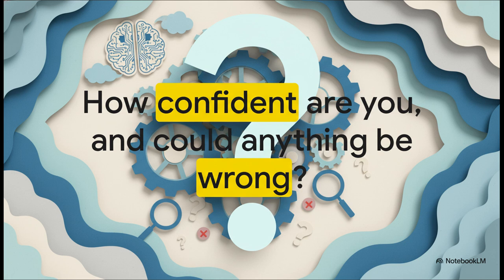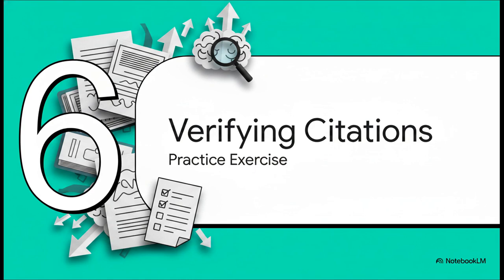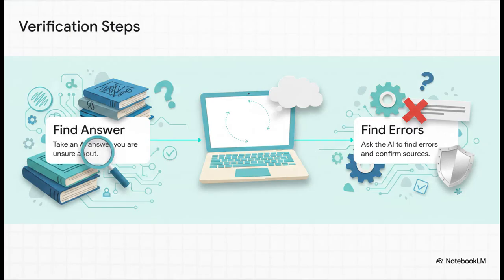By explicitly asking it to assess its own confidence levels, you strip away that confident presentation layer and force the AI to reveal its internal doubts and statistical uncertainties. It's a real game changer. Section 6, practice, verifying AI citations. Okay, we have covered the theory and we've got the prompts. Now let's bring all of this into immediate professional application with a concrete practice exercise.